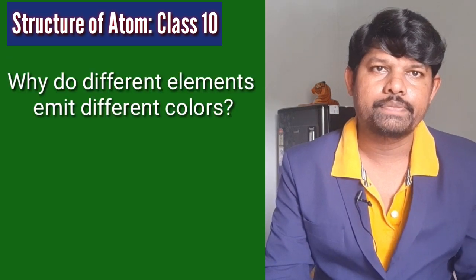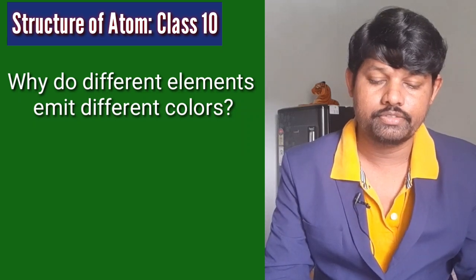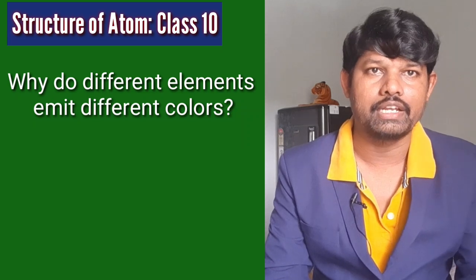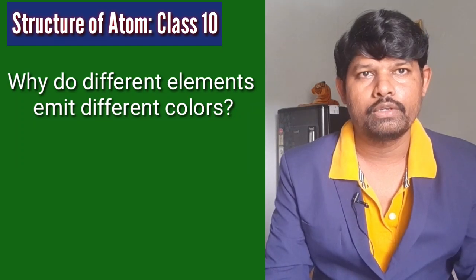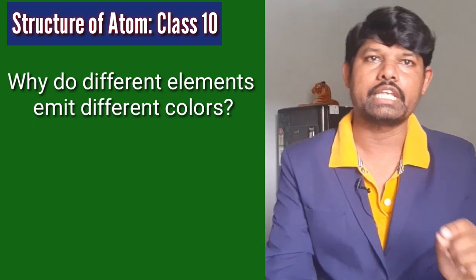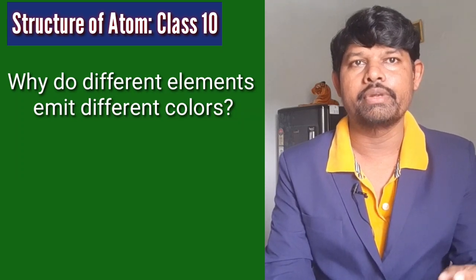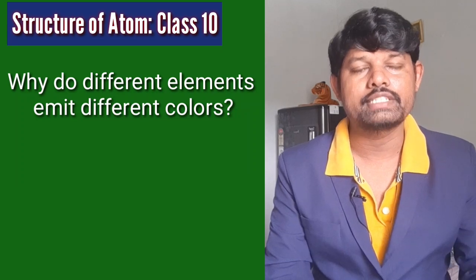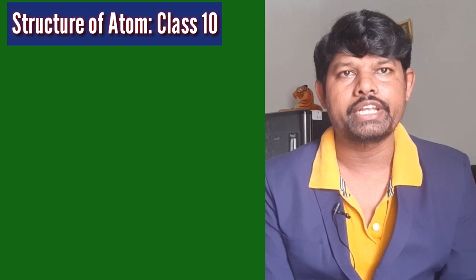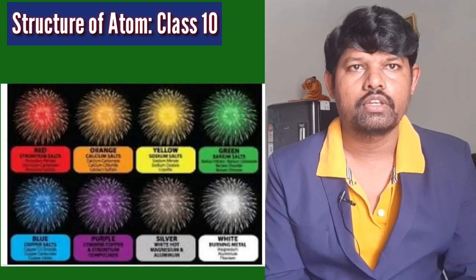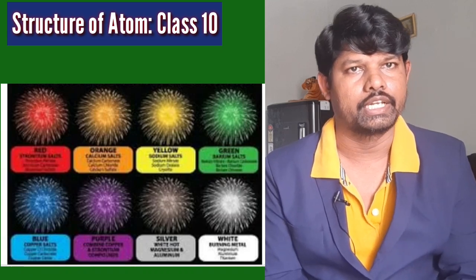So now the question is, why do different elements emit different flame colors when heated by the same non-luminous flame? We introduced them in the same non-luminous flame, but different elements emit different flame colors. What is the reason behind this? Scientists found that each element emits its own characteristic color.